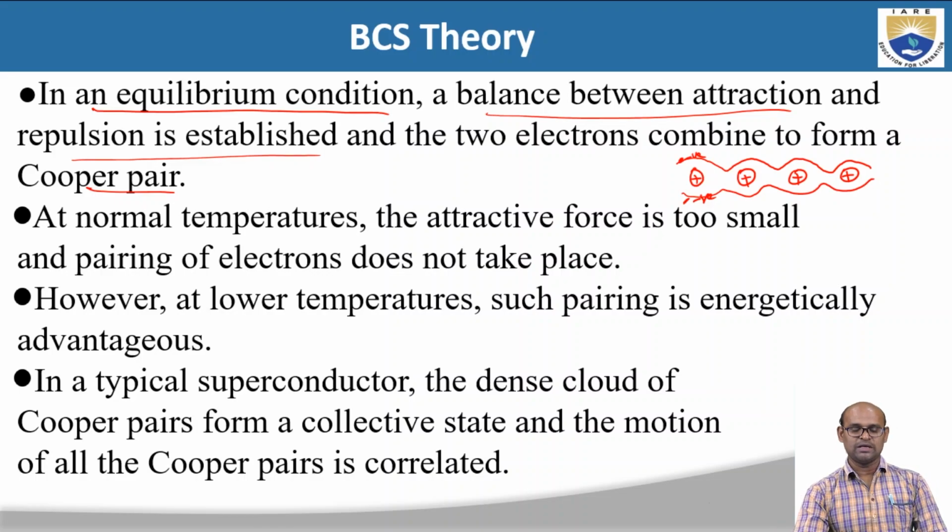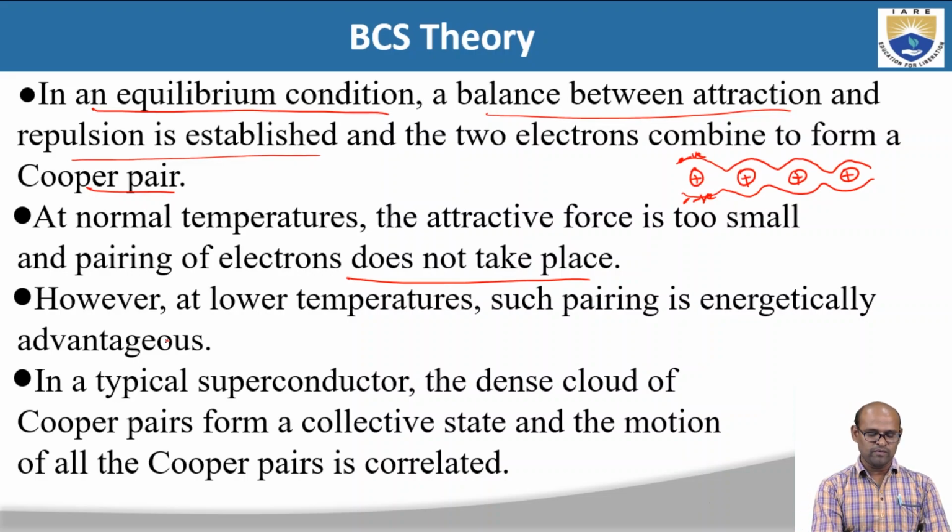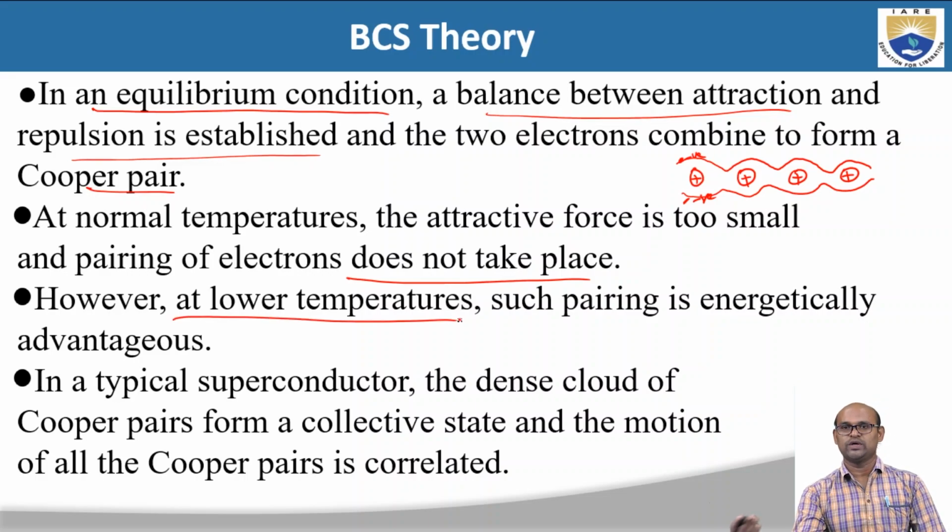At normal temperatures, the attractive force is too small and pairing of electrons does not take place. At room temperature, the attraction between the positively charged ion and the negatively charged electron is too small, so you don't see the formation of Cooper pairs. However, at lower temperatures, as we decrease the temperature, we see such pairing is energetically advantageous. So we will see the formation of Cooper pairs only at very low temperatures, as the attraction between the positively charged ion and the negatively charged electron is strong.